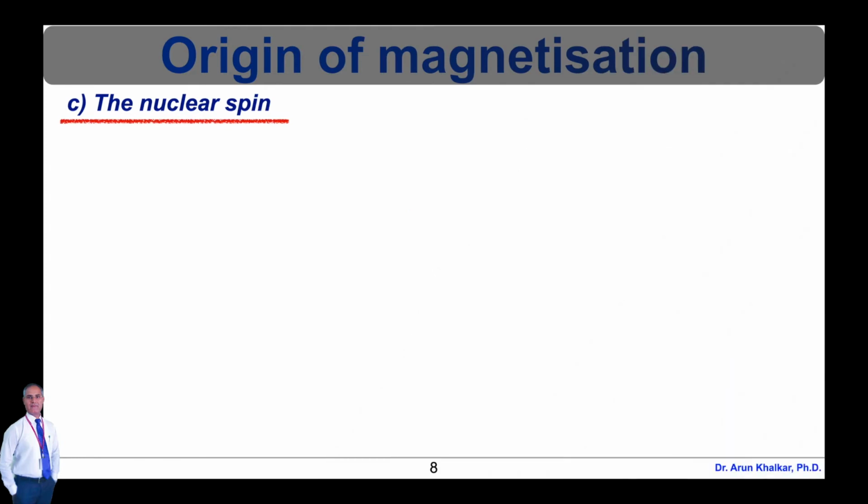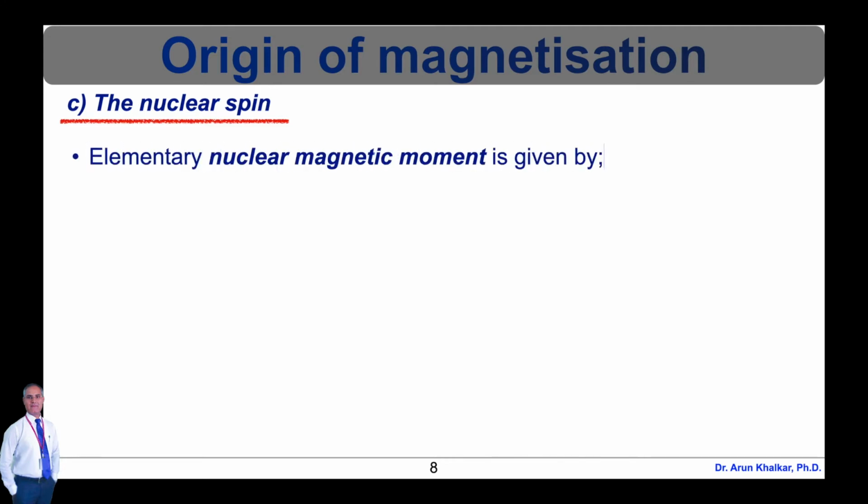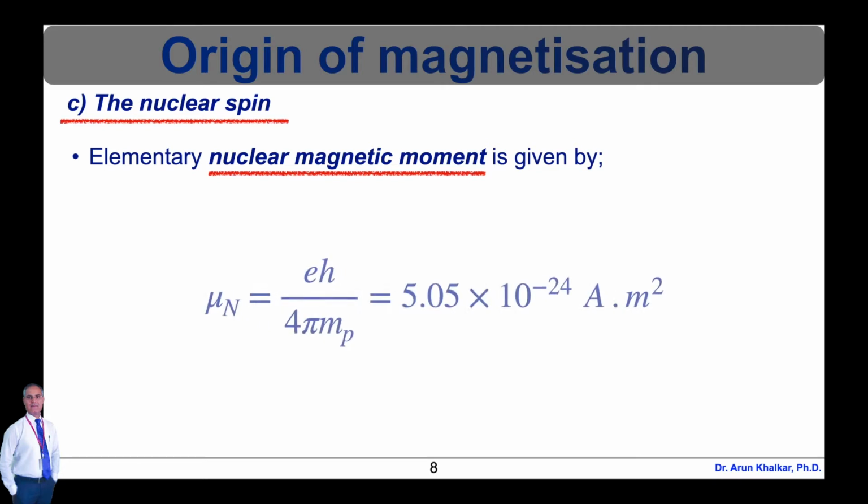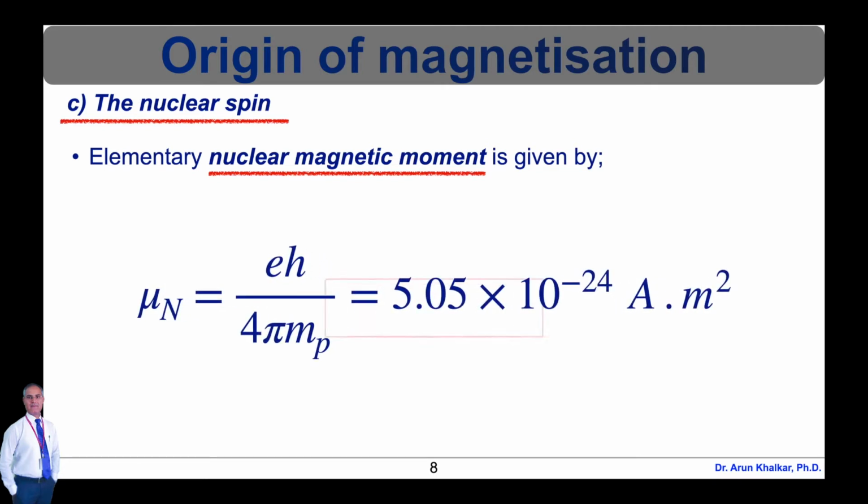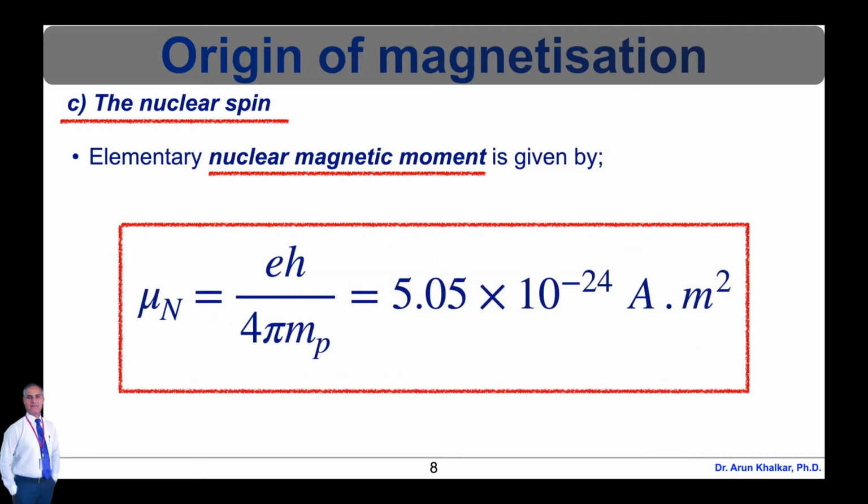The nucleus spins around itself and it also contributes to the magnetic moment of atoms due to the magnetic field produced by protons. It can be shown that the elementary nuclear magnetic moment is given by μN = eh/4πmp, that is equal to 5.05 × 10^-24 ampere meter square.